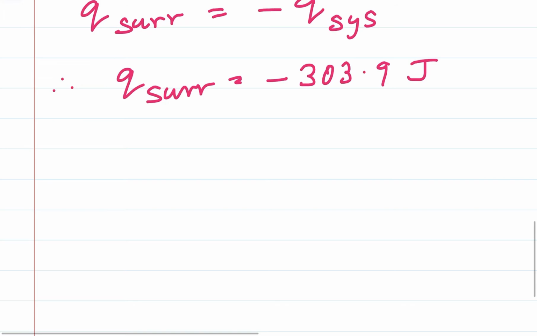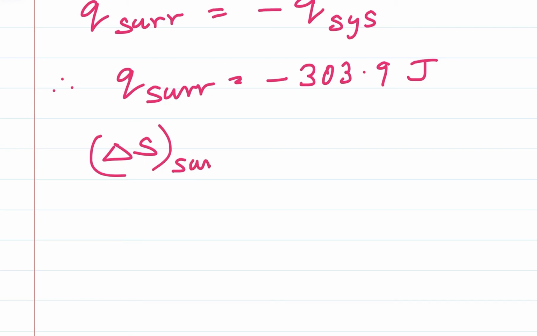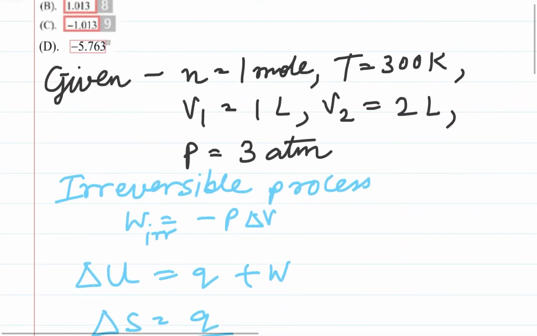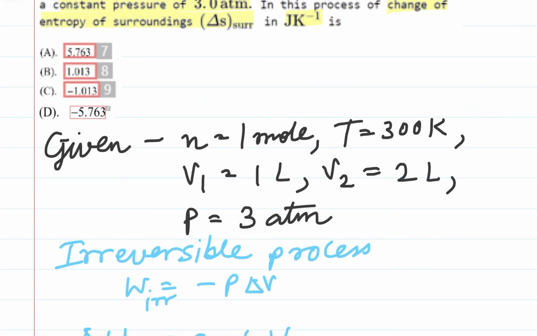So next we plug the value of Q surroundings and temperature in the equation of the entropy. We get delta S surrounding equal to minus 303.9 divided by 300, which is equal to minus 1.013 joule per Kelvin. So if we go back to the options, we can see that minus 1.013 is option C, which is correct.